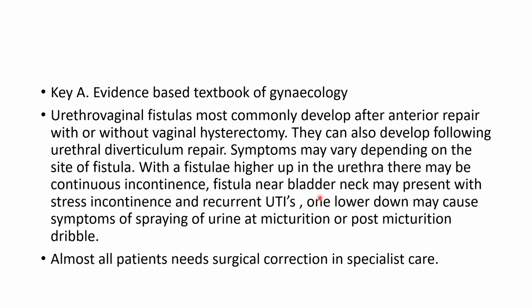Fistula near bladder neck may present with stress incontinence and recurrent UTIs. One lower down may cause symptoms of spraying of urine at micturition or post-micturition dribble. So these symptoms, you must remember the symptomatology according to the site of fistula development at urethra. Almost all patients need surgical correction in specialist care.